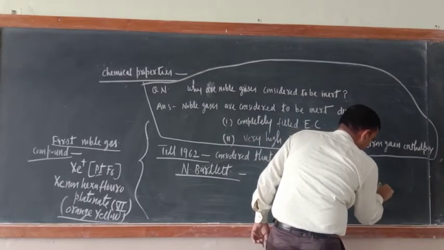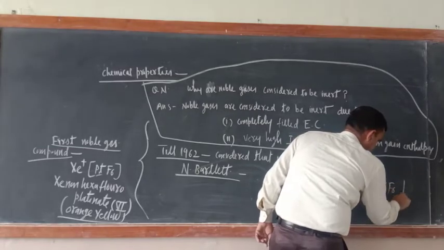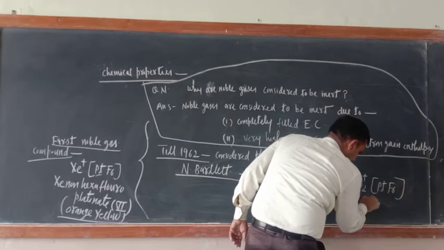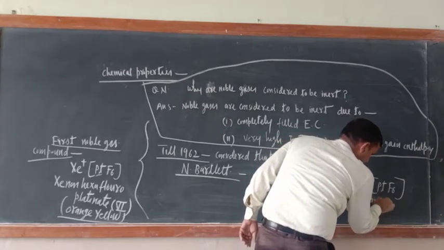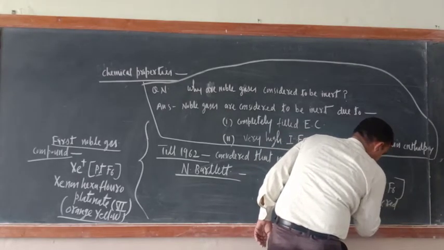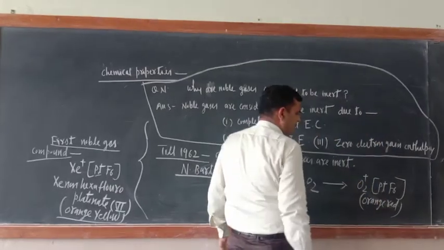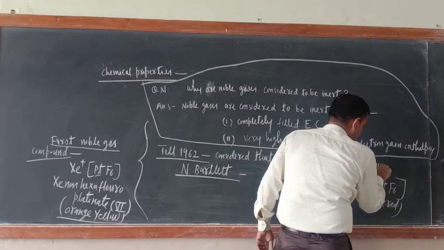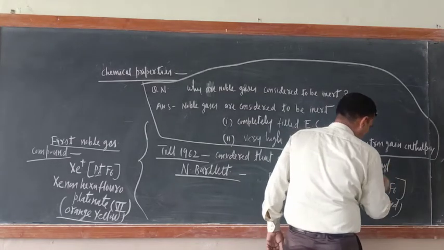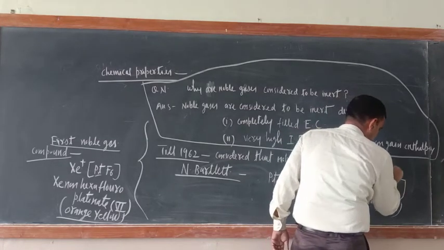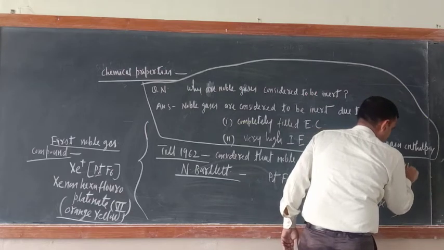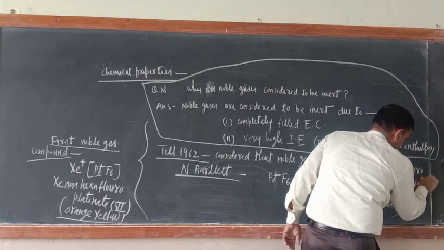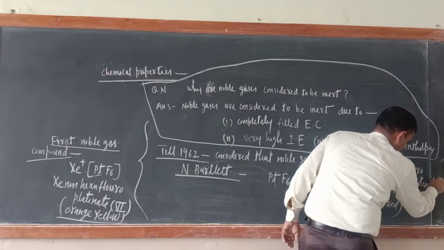This is an orange-red compound. What was its name? Dioxygenyl hexafluoroplatinate.